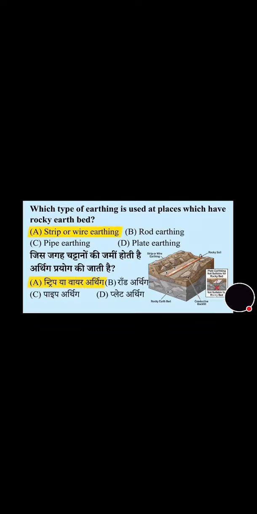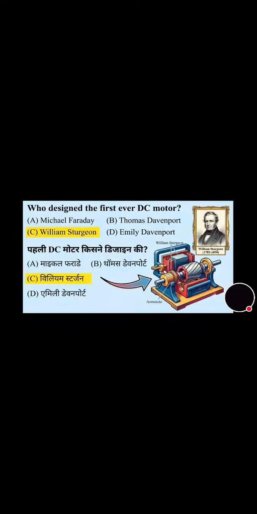Now we will move towards the next question that's on the screen. You can see: who designed the first ever DC motor? The correct answer is option C, that is William Sturgeon.